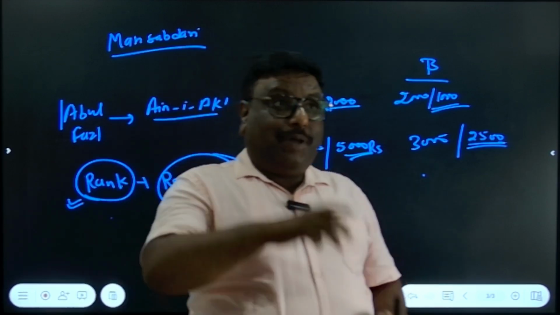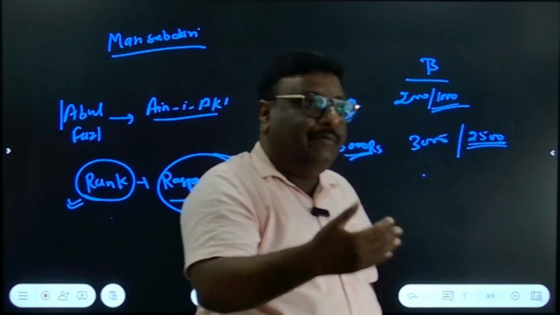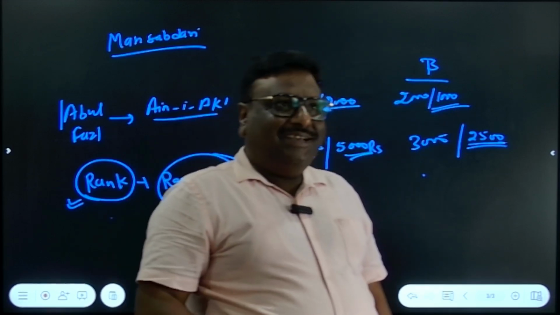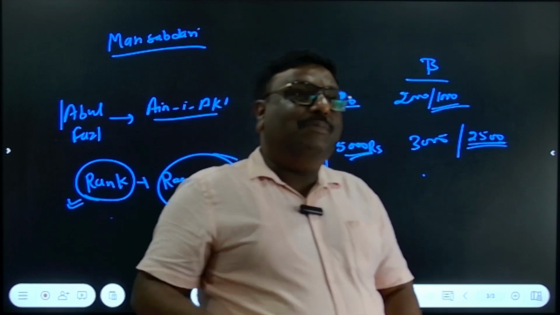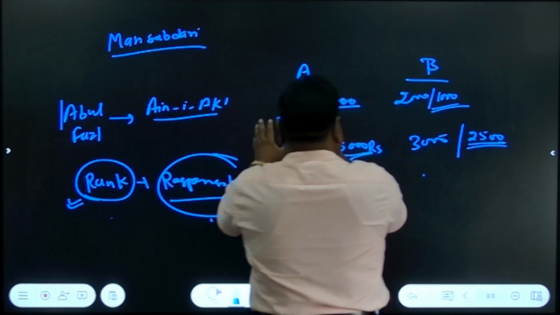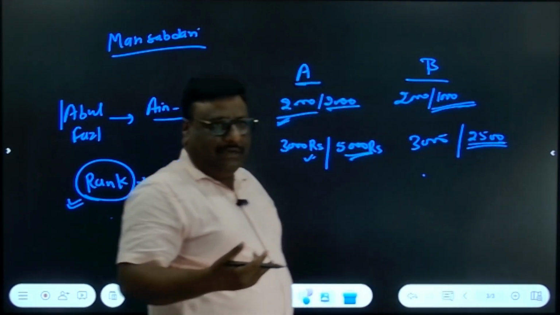Correct? The Arabi horses would be given more money for maintenance in comparison to ordinary horses. Correct? Muslim soldiers would be given more salary. So on the basis of the soldiers, the perks would be allocated.